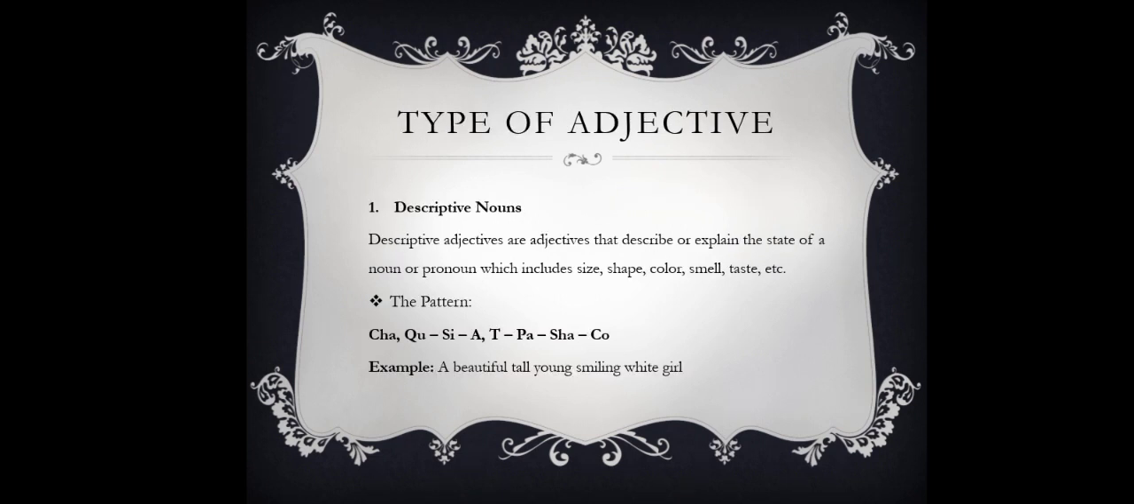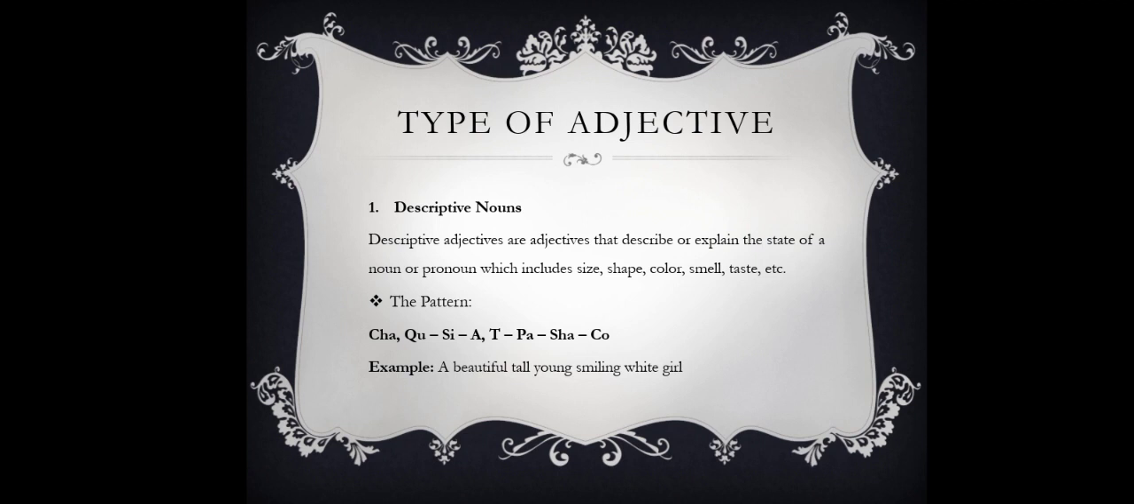Going to the types of adjective. There are 8 types of adjective. The first is descriptive adjective. Descriptive adjectives are adjectives that describe or explain the state of a noun or pronoun, which is included into size, shape, color, smell, taste, etc.